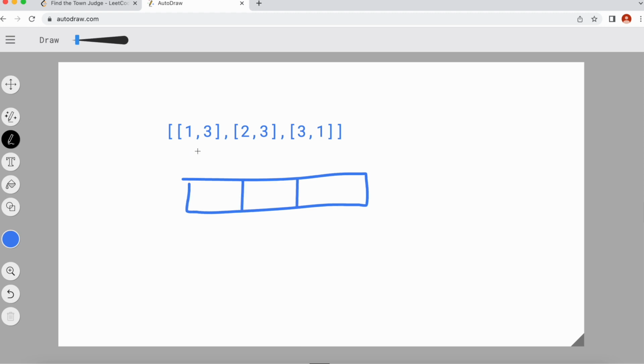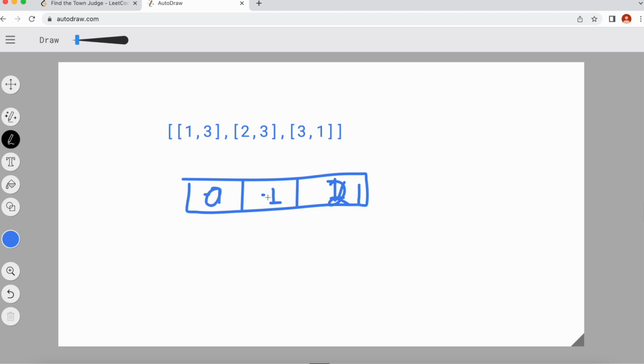The first person trusts the third person, so the third person gets 1, and the first person gets -1. The second person also trusts the third person, so it should be 2, and the second should be -1. Now the third person trusts the first person, so it should be 1 now, and the first person can be 0.